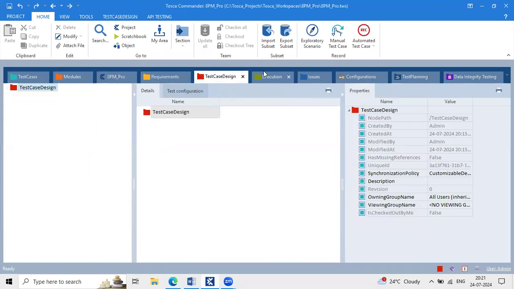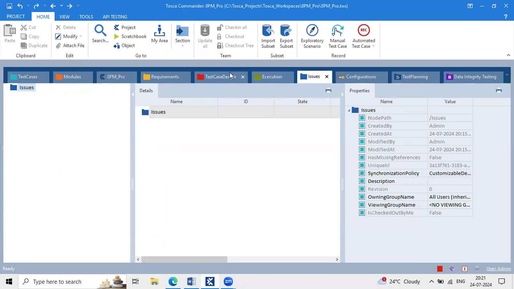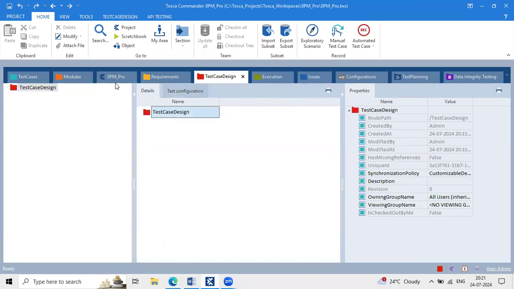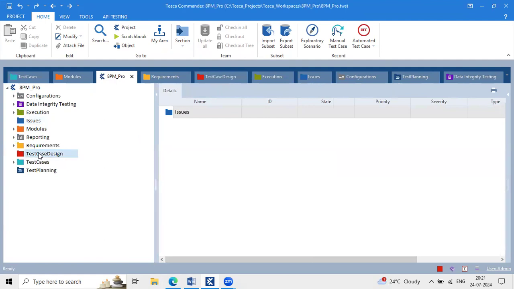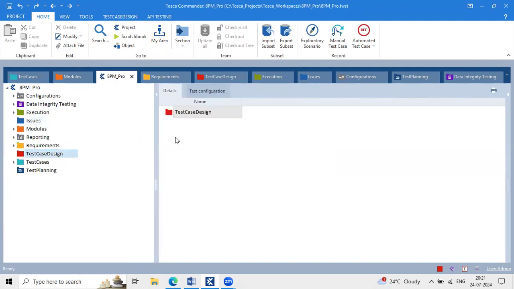Clear? Yes. If you are working on this particular phase, that means you are working on this project only, this particular section. Okay. Next point. So before jumping to the next, this part is clear.